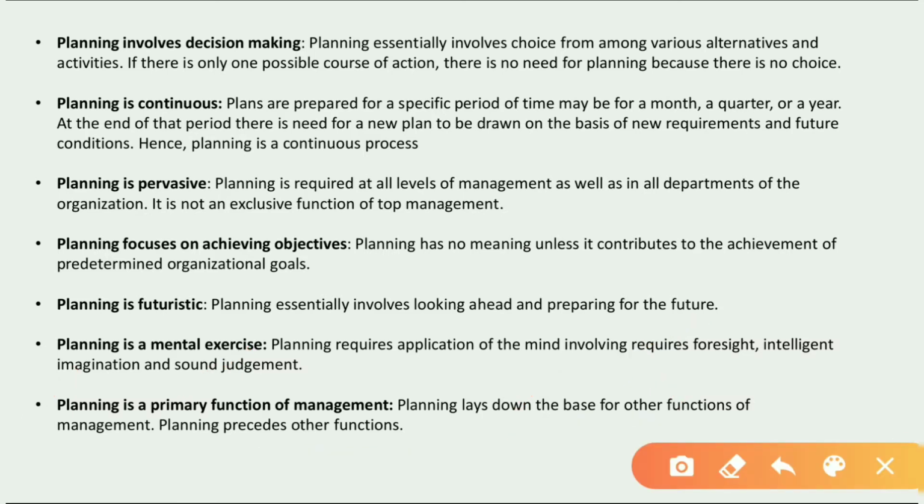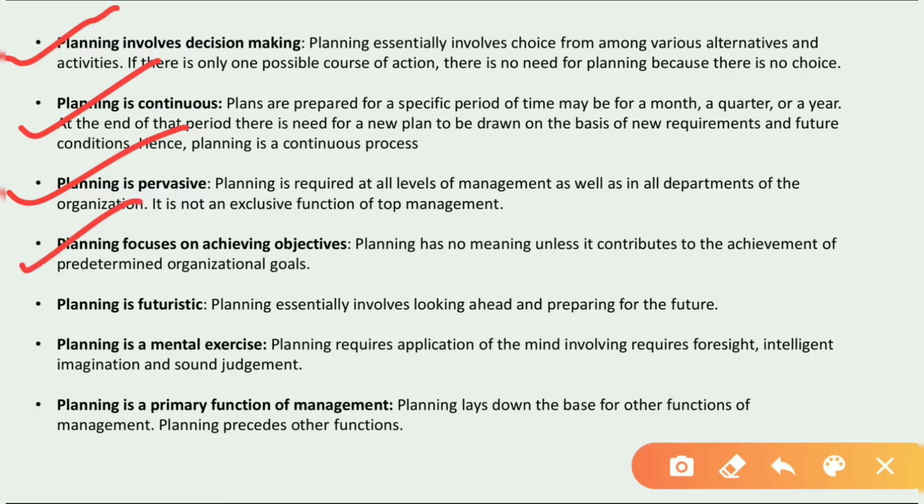So here we have studied the characteristic features of planning. We have understood the meaning of planning: simply, to think in advance what we have to do. Now the characteristic features. Planning helps us in taking decisions. Planning is a continuous process. Planning is pervasive, it is applied everywhere, at all levels of management and in all departments.